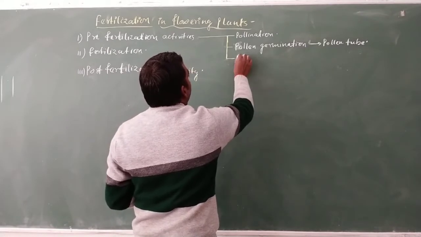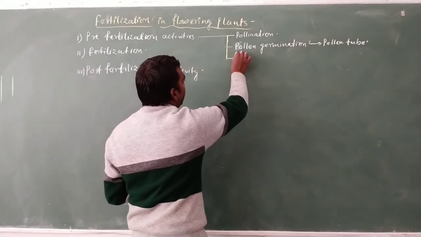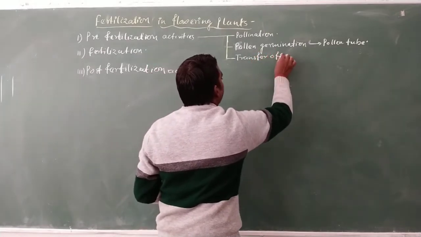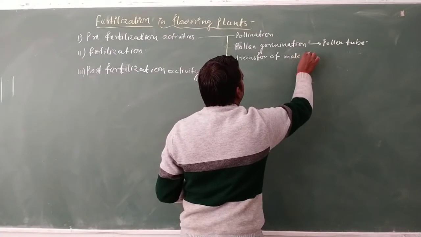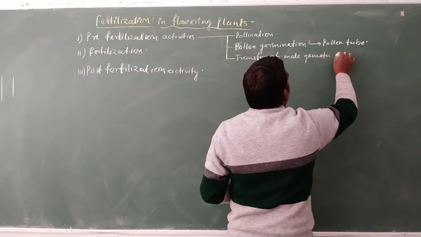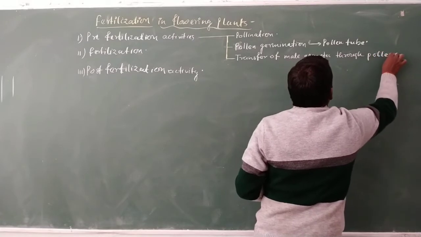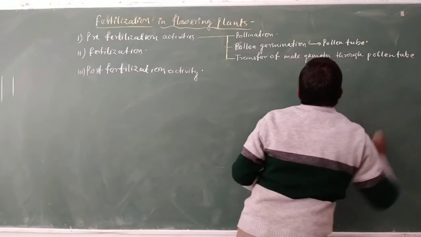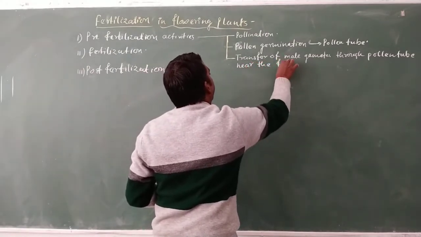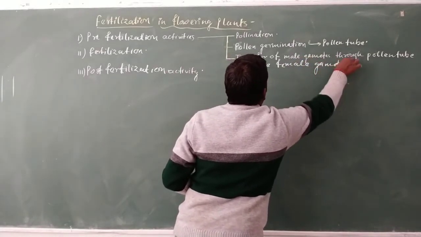So the third process involved in pre-fertilization activity is the transfer of male gametes through the pollen tube near the female gamete.